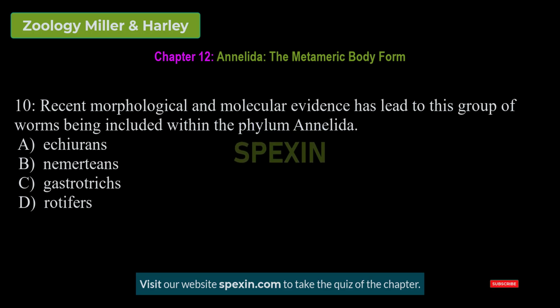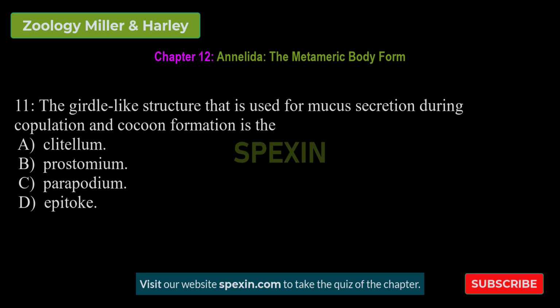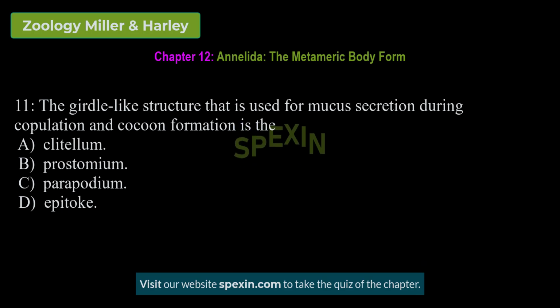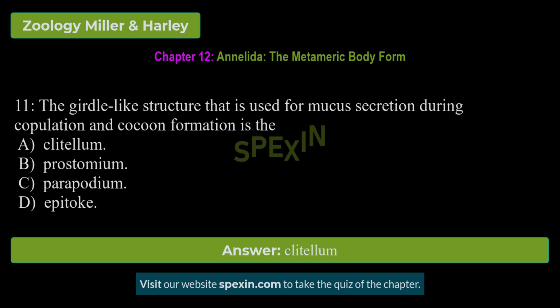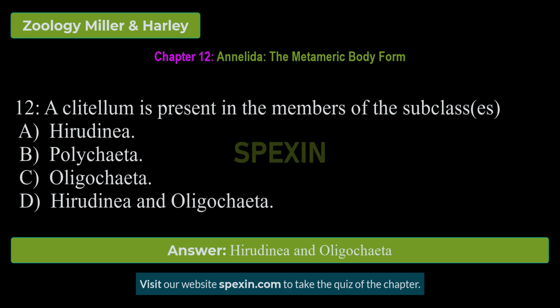Recent morphological and molecular evidence has led to this group of worms being included within the phylum Annelida: echiurans, nemerteans, gastrotrichs, rotifers. Correct answer: echiurans. The girdle-like structure that is used for mucus secretion during copulation and cocoon formation is the clitellum, prostomium, parapodium, epitoke. Correct answer: clitellum. A clitellum is present in the members of the subclasses Hirudinea, Polychaeta, Oligochaeta, Hirudinea and Oligochaeta. Correct answer: Hirudinea and Oligochaeta.